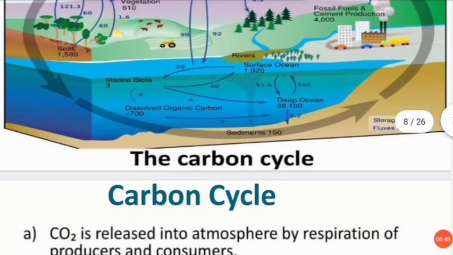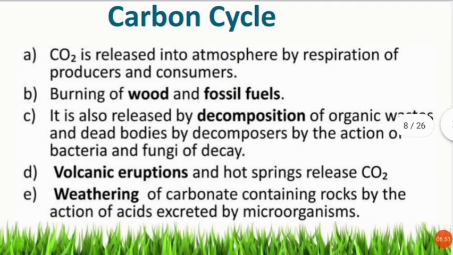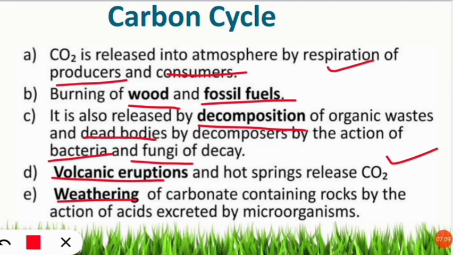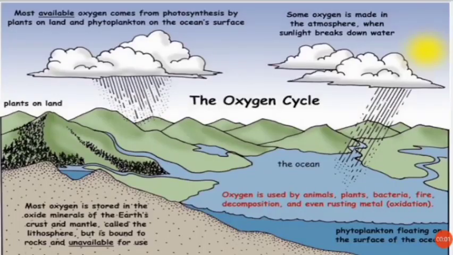So we'll see what are the important points which we have discussed in the carbon cycle. Carbon dioxide is released with the help of respiration by producers and consumers, and burning of wood and fossil fuel also releases it. Decomposition of waste organic matter and dead bodies by the fungi and bacteria releases carbon dioxide, and volcanic eruption also releases carbon dioxide. Weathering of rocks by the acids excreted by microorganisms or acid rain also solubilizes the carbonate, and then it is the photosynthesis part which again takes back the carbon dioxide from the atmosphere. So the next thing which we are going to learn today will be the oxygen cycle.